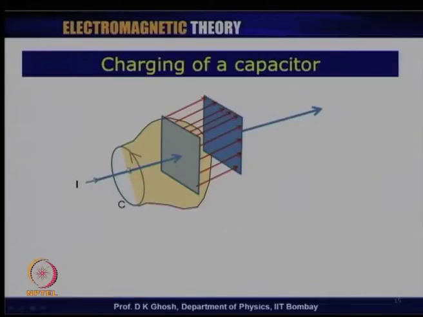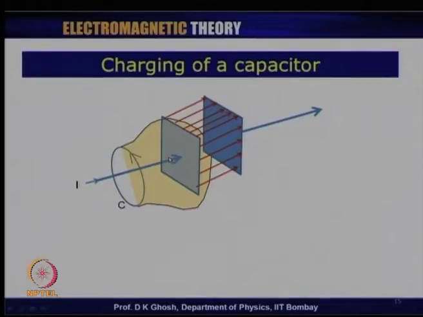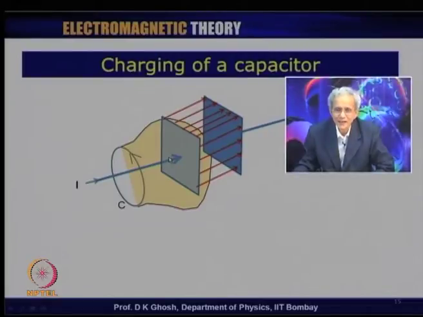So, therefore, through this surface there is no current. Now, if there is no current through that surface, I expect the line integral of H dot dl to be equal to 0. As a result, del cross H should be equal to 0.